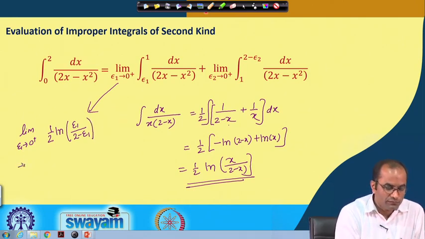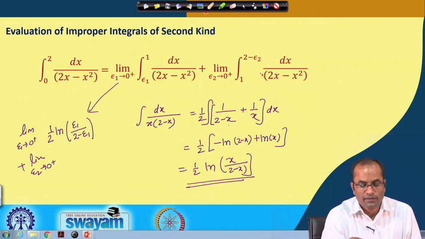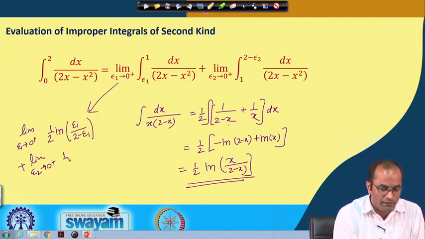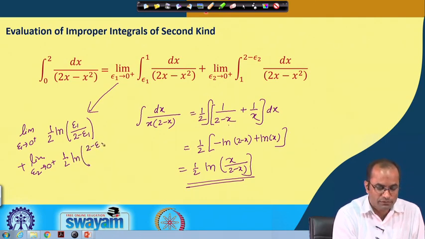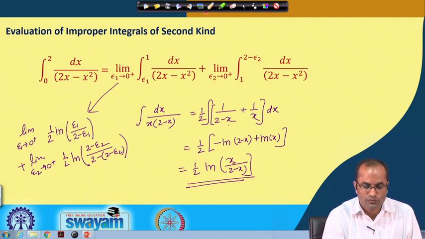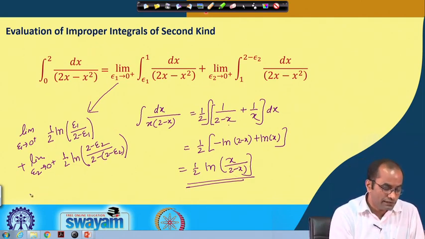The second one we will have this limit epsilon 2 goes to 0 plus for the second integral, and now we will put 2 minus epsilon first. So, here we have half ln, and for x we are writing 2 minus epsilon 2 over 2 minus, for x again 2 minus epsilon 2, and then we have this 1 there, that will be again 0. So, we have these two values, two integrals now.